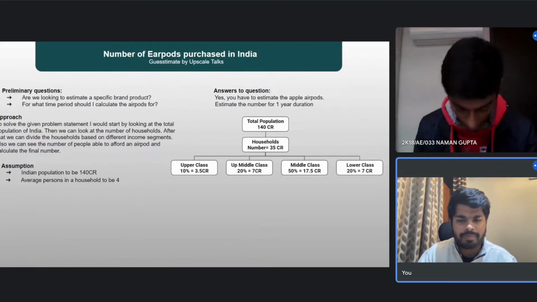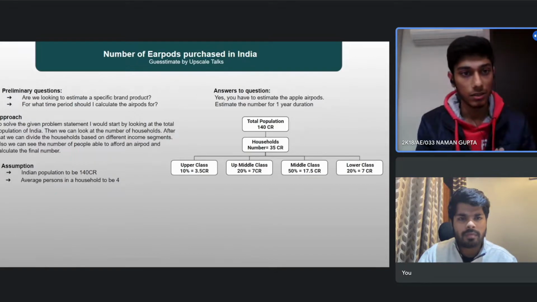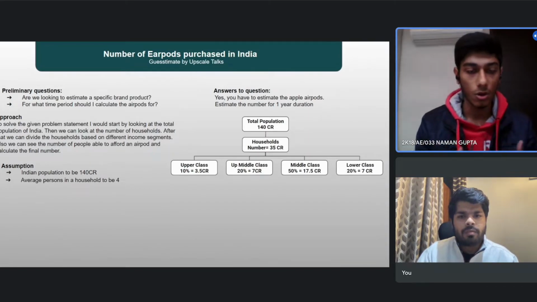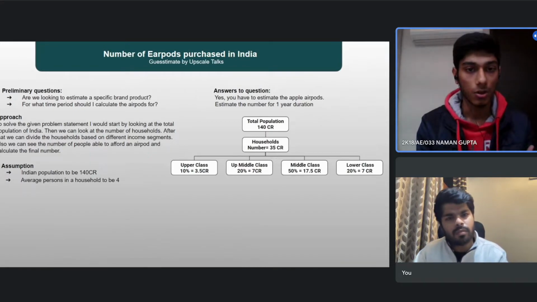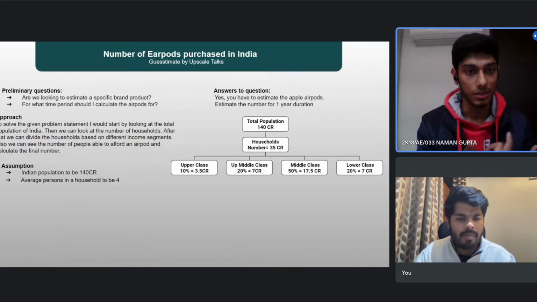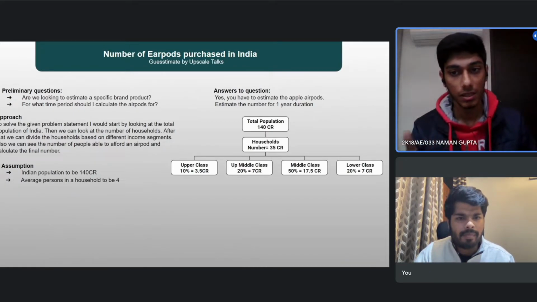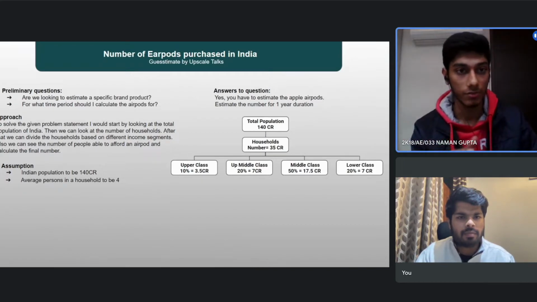So now I will look at the affordable class. Because I have divided the whole population into these segments, but not all kinds of people will be able to purchase such a costly device. For example, the AirPods, and specifically the Apple brand AirPods, are very costly.